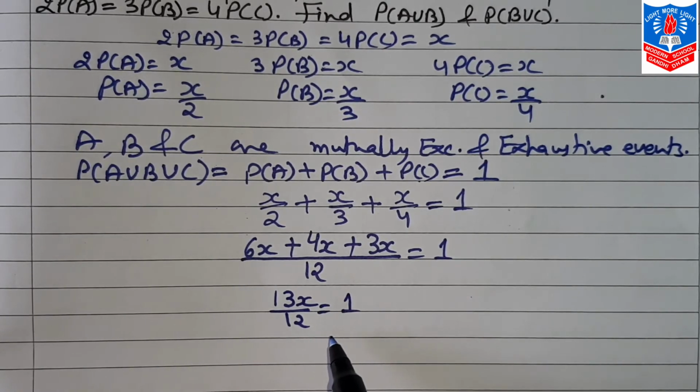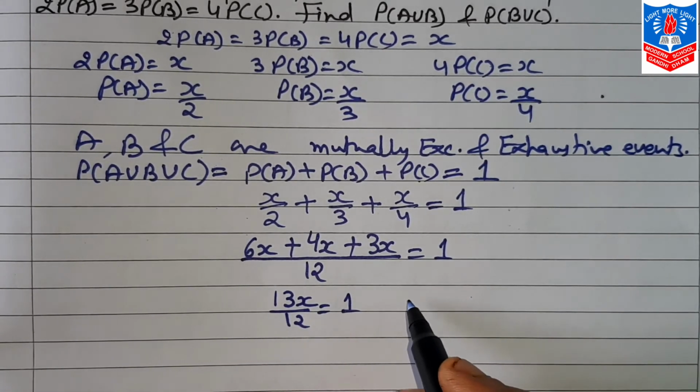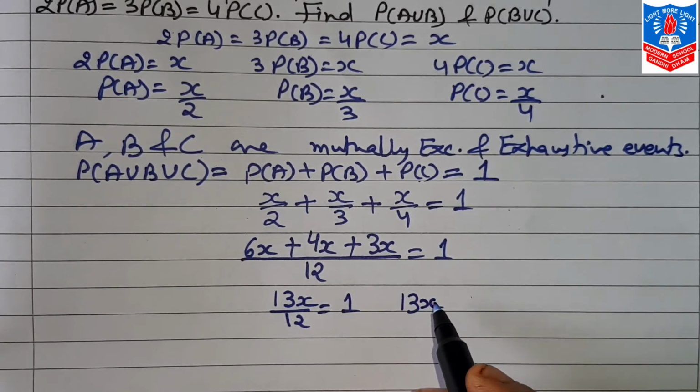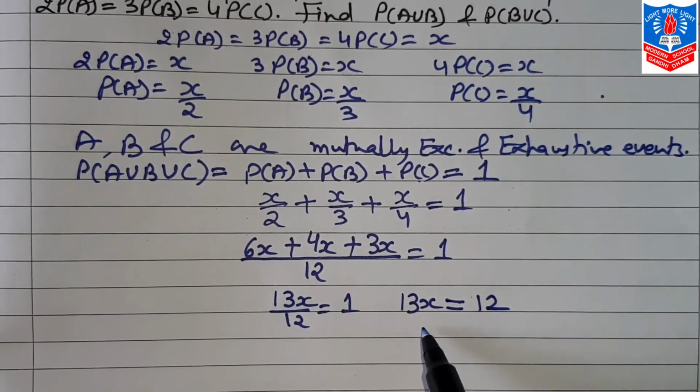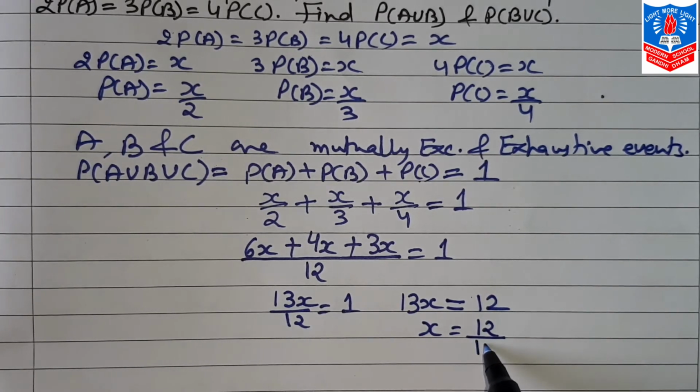Now if we cross multiply, we get 13X is equal to 12. So the value of X comes 12 by 13. This way we have got the value of X, that is 12 by 13.